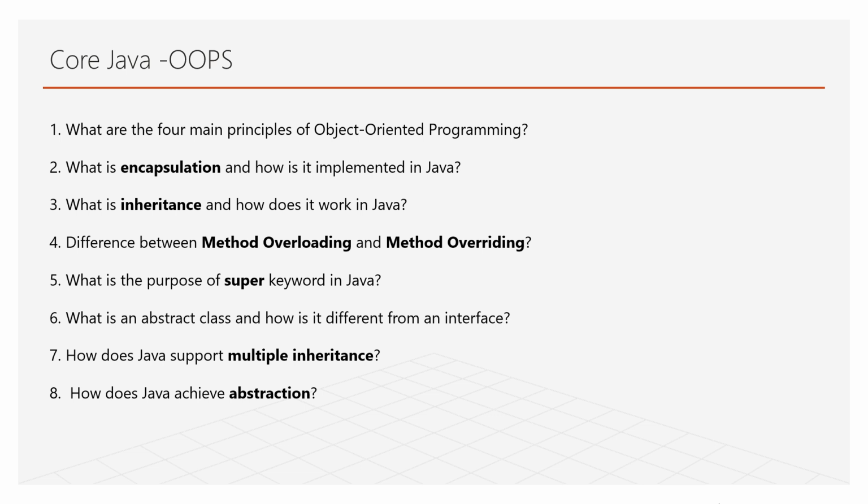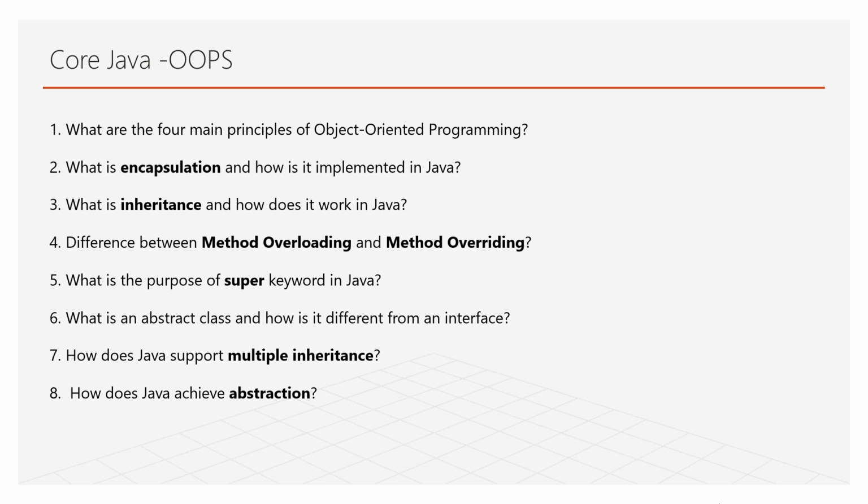What is encapsulation and how is it implemented? By creating private fields and creating getters and setters for them. I think everyone has worked with the encapsulation concept. What is inheritance? We have five types of inheritance: single level, multi-level, multiple, hierarchical, and hybrid inheritance. Inheritance means superclass properties are acquired by the subclass. That's the concept.